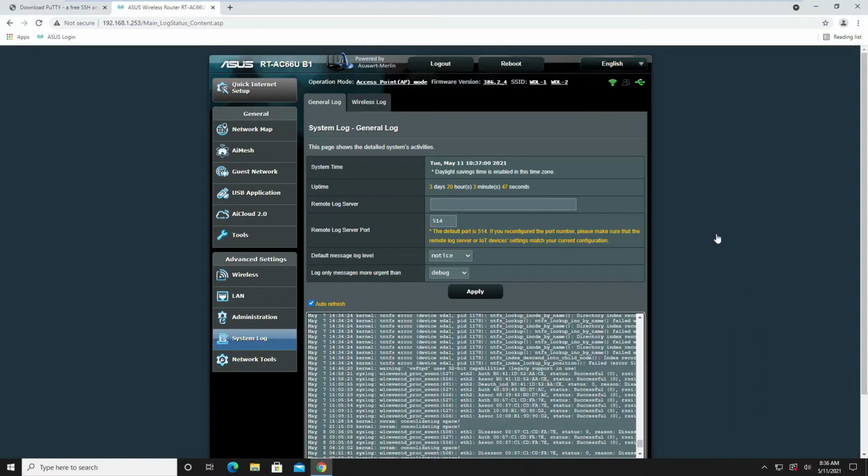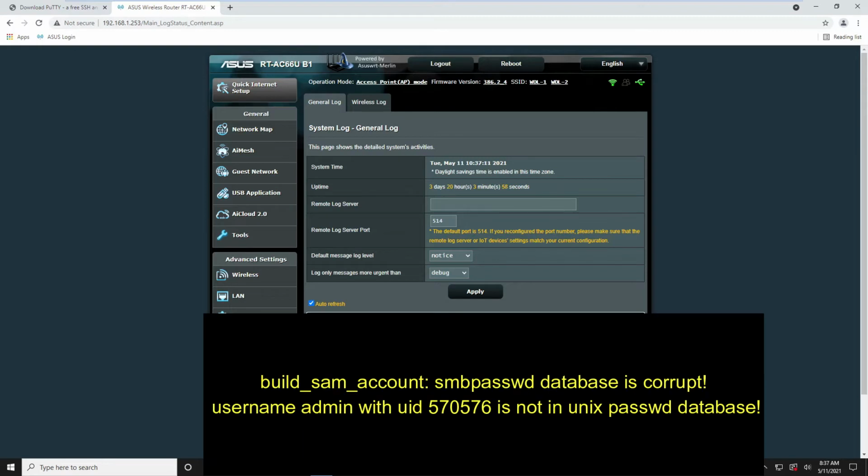To find out what's causing that, before we download the software, I looked in the system log and I found the following entry in here. So you can see here, and that's causing the problem. Basically a corruption of the smbpasswd database.